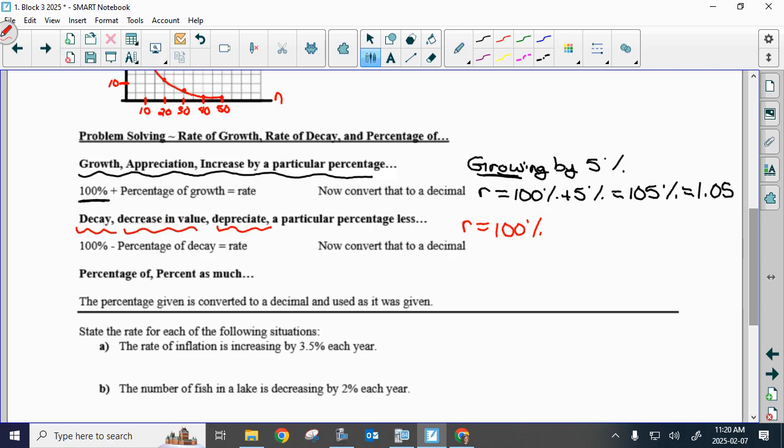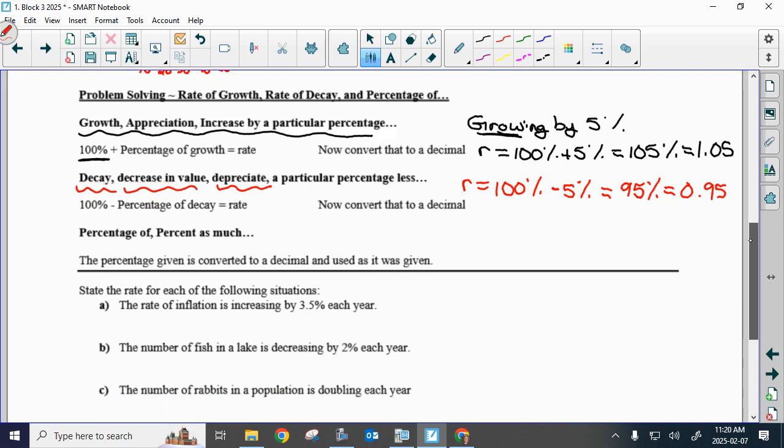You're losing 5%, which means we're keeping 95%. When you're working with numbers, you don't work with the stuff that went away. You work with what you still have. So if I say it's decaying by 5%, you take your 100% minus your 5%, and you work with 0.95 as your common ratio.